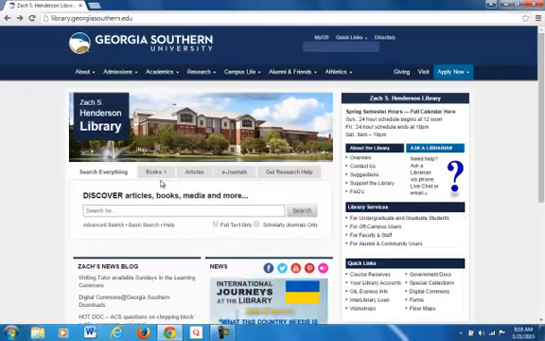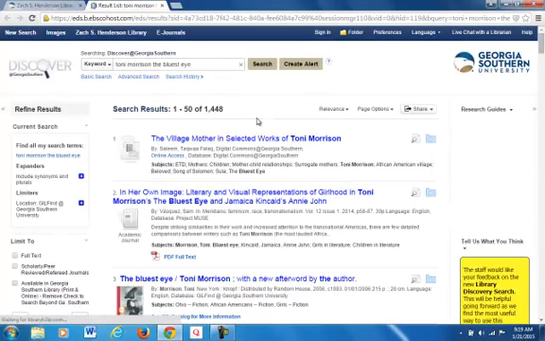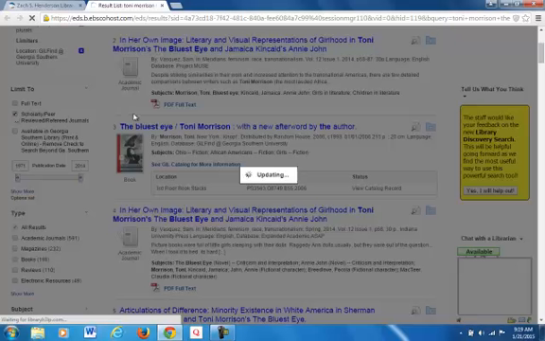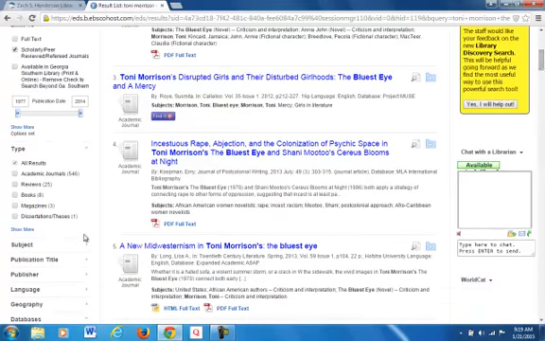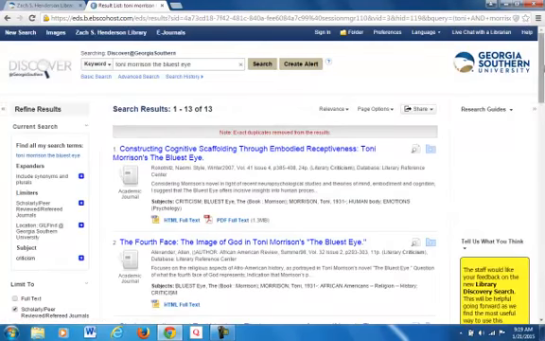So here we go. Toni Morrison, The Bluest Eye. Obviously it's come up with a lot of different sources and I've got to narrow it down a bit. So I'm going to limit to scholarly and peer-reviewed journals. And again, that brings it down a bit more. Subject, I'm going to go to criticism. And that brings it down a bit more.